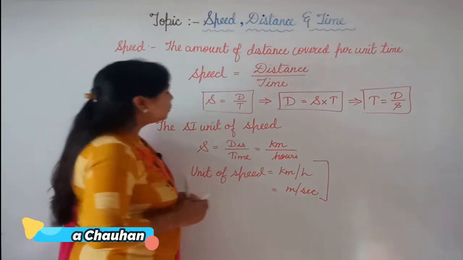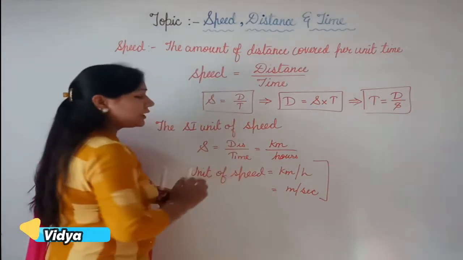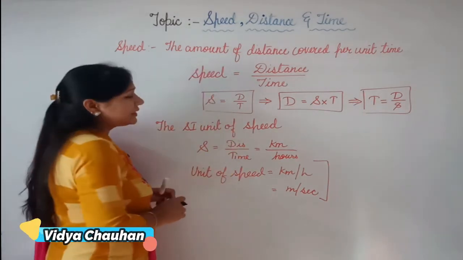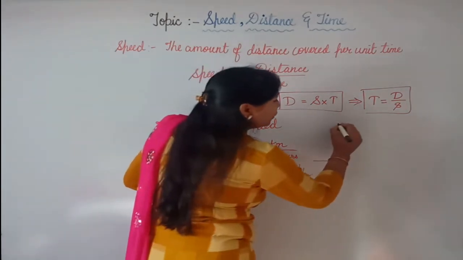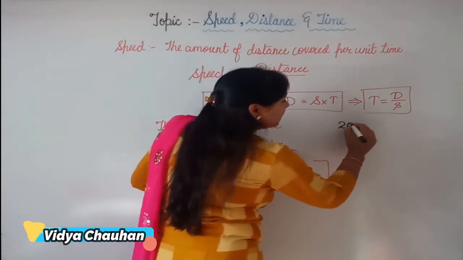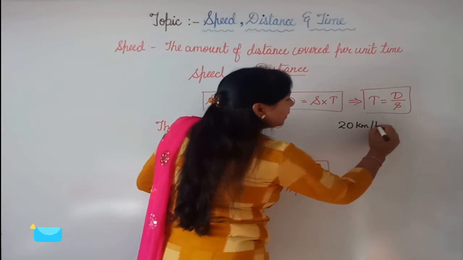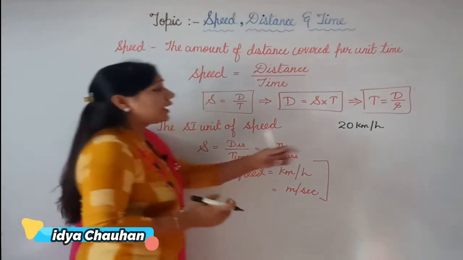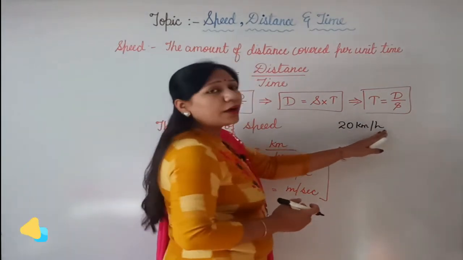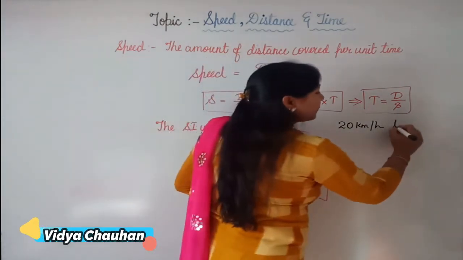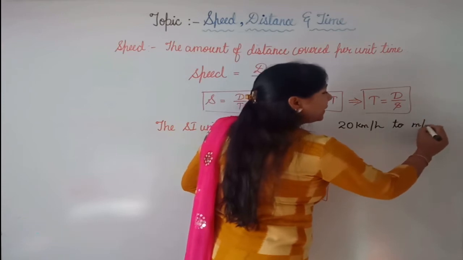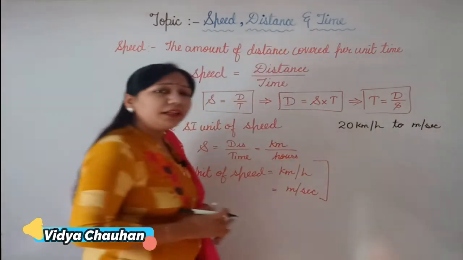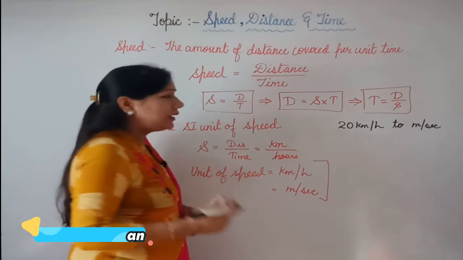Clear, students? Now, suppose 20 kilometer per hour is given to you, and it is said to convert this value from kilometer per hour to meter per second. In that case, we can do it in an easy manner.